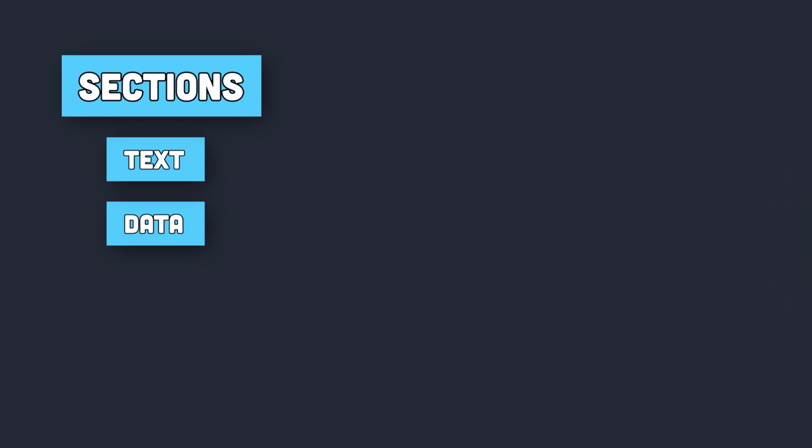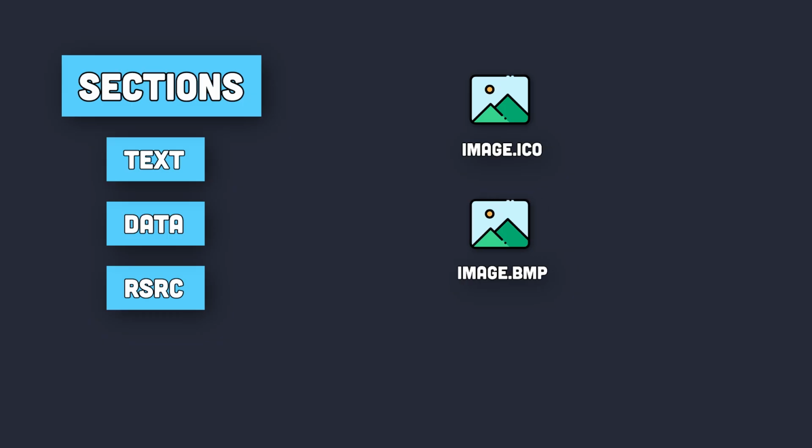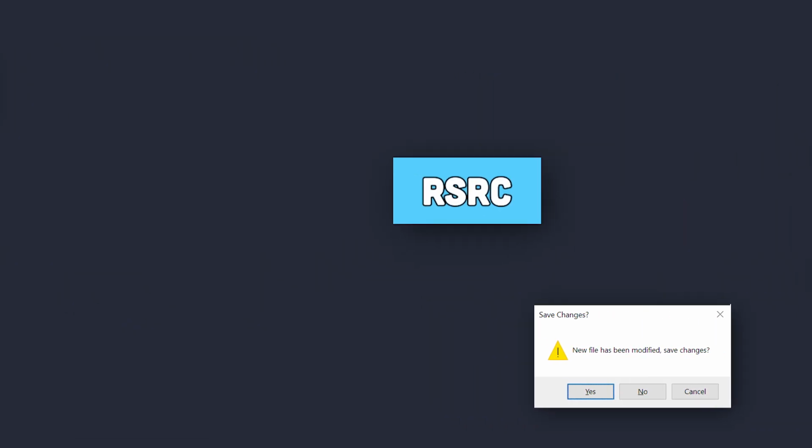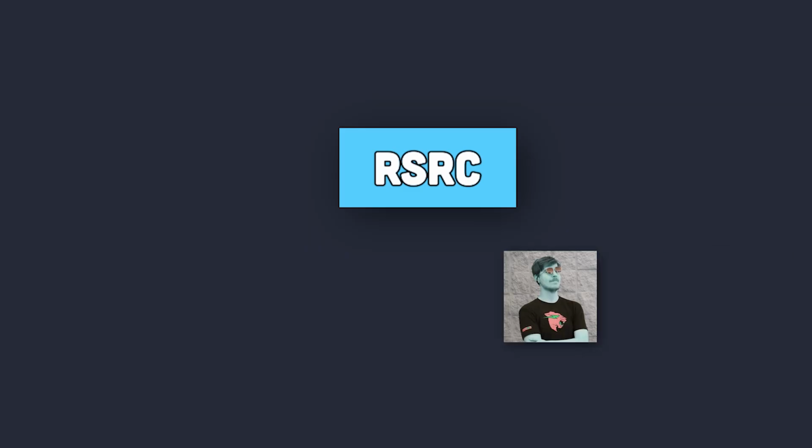The section that matters the most to us in this video is the RSRC section, or the resources section. This section stores all the resources related to the executable, such as icon images, bitmap images, dialog boxes, and so on. What we are going to do now to take advantage of this section is take our malicious image and store it inside this section.